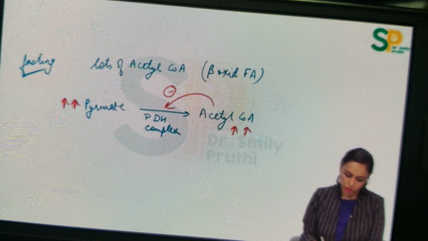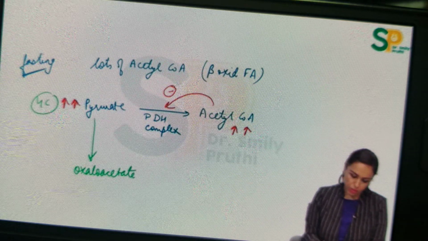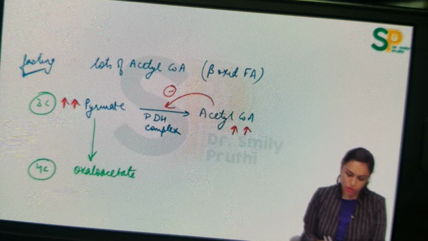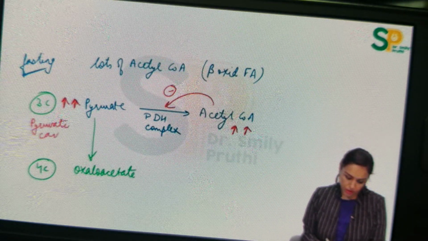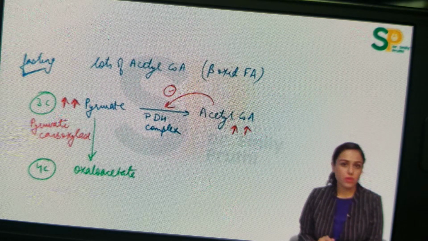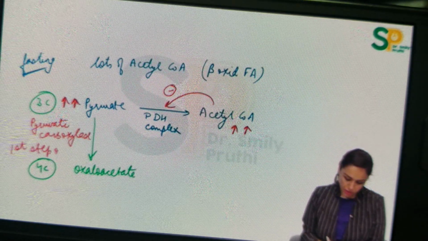Now this excess pyruvate will be used for the formation of oxaloacetate. See how many carbons is pyruvate? Pyruvate is 3 carbon compound. Oxaloacetate is 4 carbon compound. In 3 to 4 carbon, we have to add carbon dioxide. So name of enzyme here is pyruvate carboxylase. Pyruvate carboxylase, any carboxylase uses biotin, vitamin B7, ATP and carbon dioxide. And this pyruvate carboxylase reaction is the first step of gluconeogenesis.